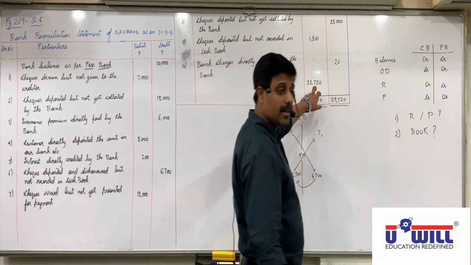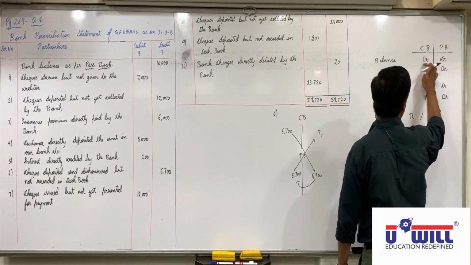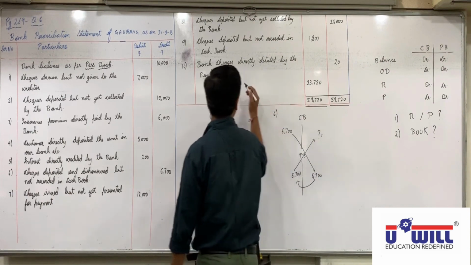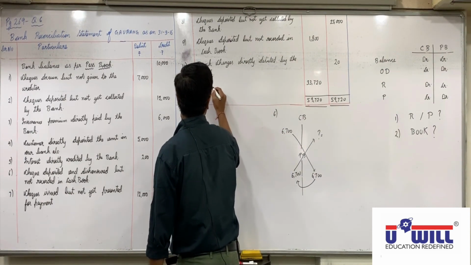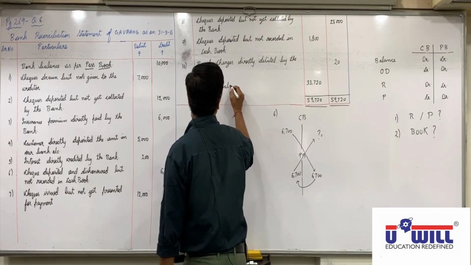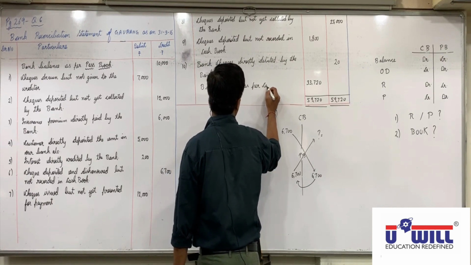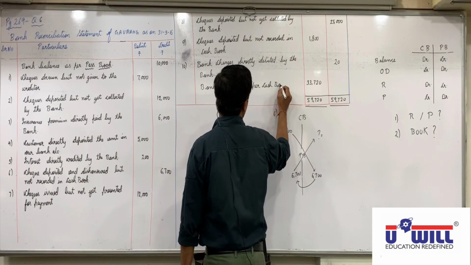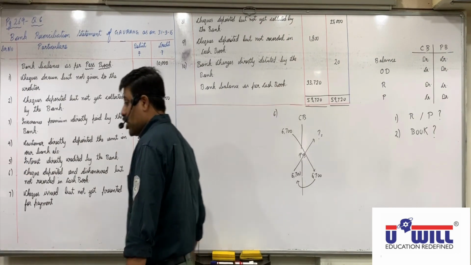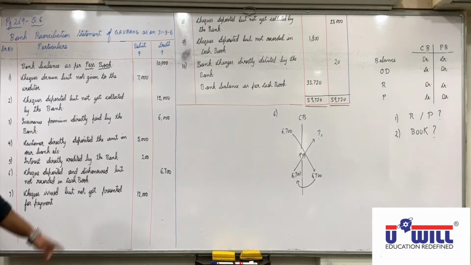Where do you get the answer? What is cash book's debit? Bank balance. So bank balance as per cash book. Did you all understand this? Anyone who did not understand it?